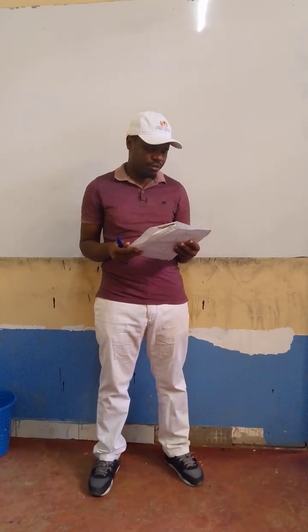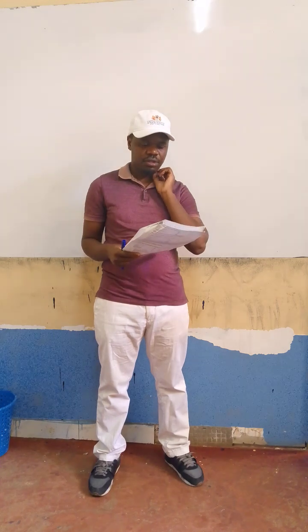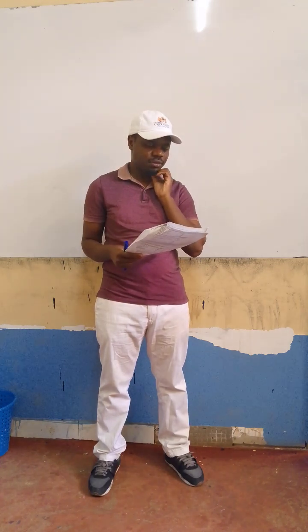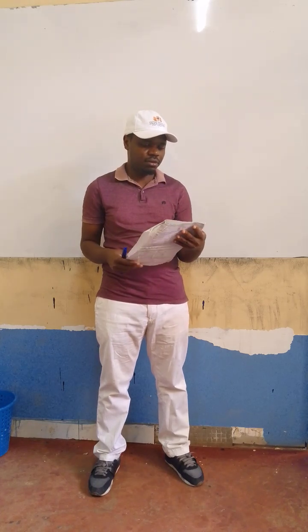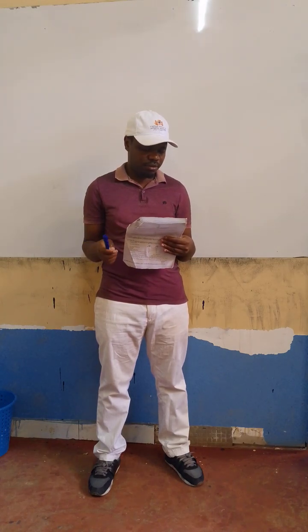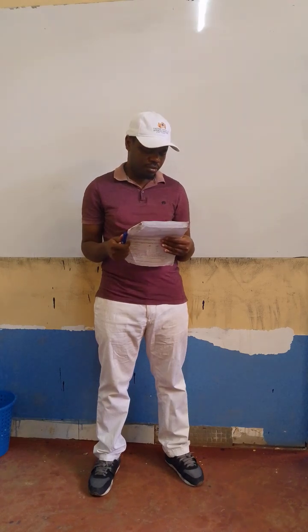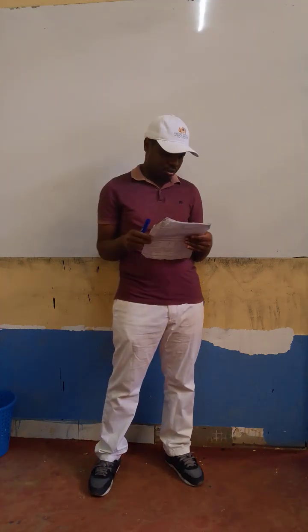Current assets: inventories, trade receivables, short-term investments, cash and bank balances. Then we have equity and liabilities. Equity: ordinary share capital, revaluation surplus, retained earnings, non-controlling interest. Then we have non-current liabilities: bank loans, deferred tax. And we have current liabilities: trade payables, current tax, then total equity and liabilities.